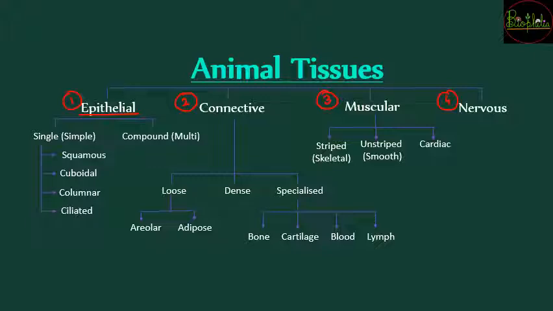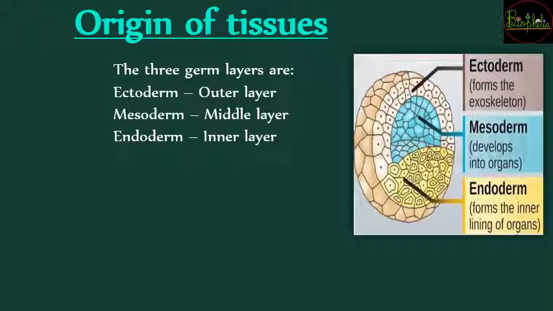Now let's look at tissues in much more detail. Where does the origin of tissues come from? How is this tissue formed when a multicellular organism takes birth? In the case of humans, we will mainly be speaking in terms of the human body. When the human body grows in the womb, during those times there are 3 germ layers. So cells divide themselves into 3 layers. There will be different types of cells dividing themselves into different layers, and because of that division there is formation of 3 germ layers.